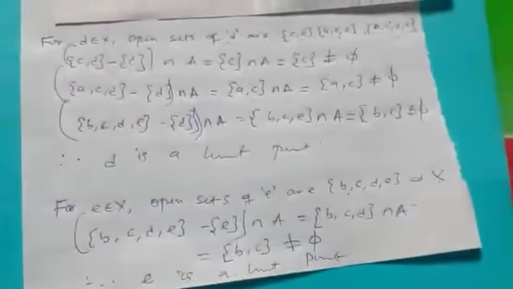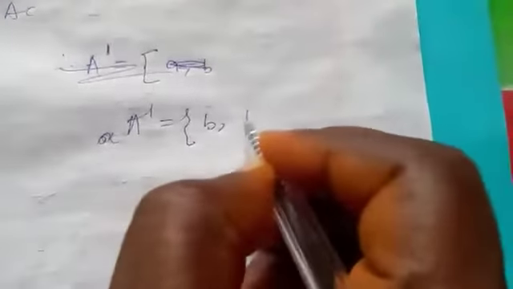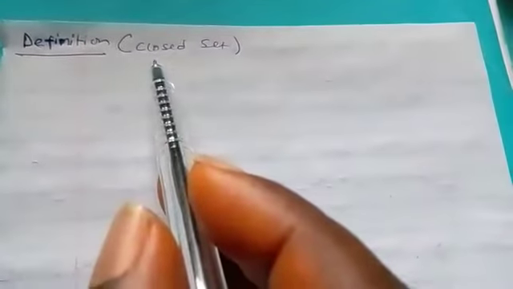So we have seen all the limit points. So the limit points that we found there are: B is a limit point, D is a limit point, E is also a limit point. So we can conclude that our A prime, the set of the limit points, let me write it here, is B, D, E. So that's our derived set. So we now consider the definition of closed set.